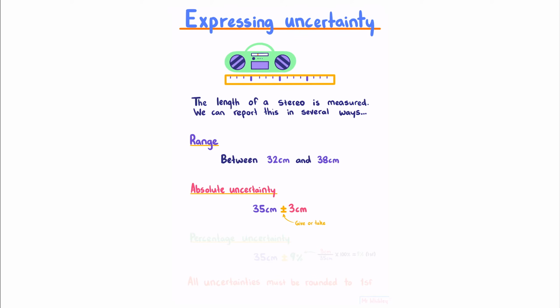We could also express this as percentage uncertainty, where we could take our 35 centimeters, and then instead of writing the 3, we find what 3 is as a percentage of the 35, which is 9% to one significant figure, giving us 35 plus or minus 9%. As a general rule, all uncertainties must be rounded to one significant figure.